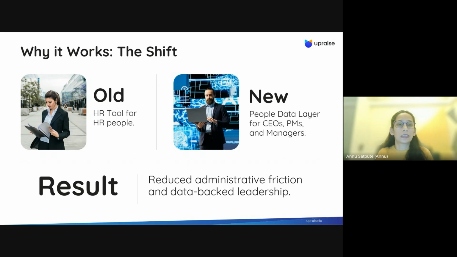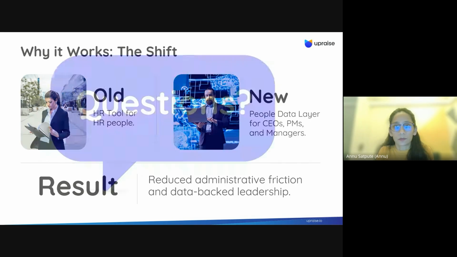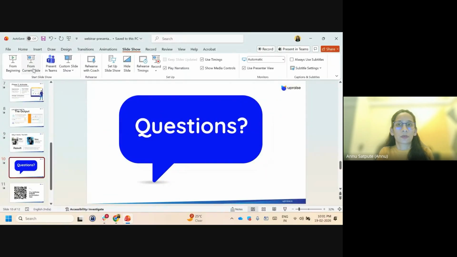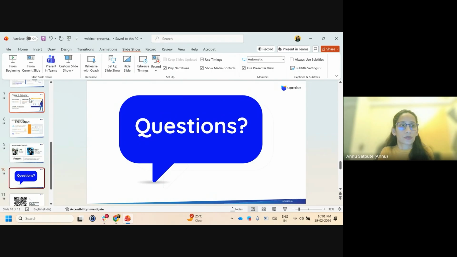That will definitely lead to better decisions, unbiased reviews, and progress for your employees, which in turn results in your organization's progress as well. If you have any questions, you can ask them, or that's all we have for today in terms of this session for managing your data and taking better decisions.